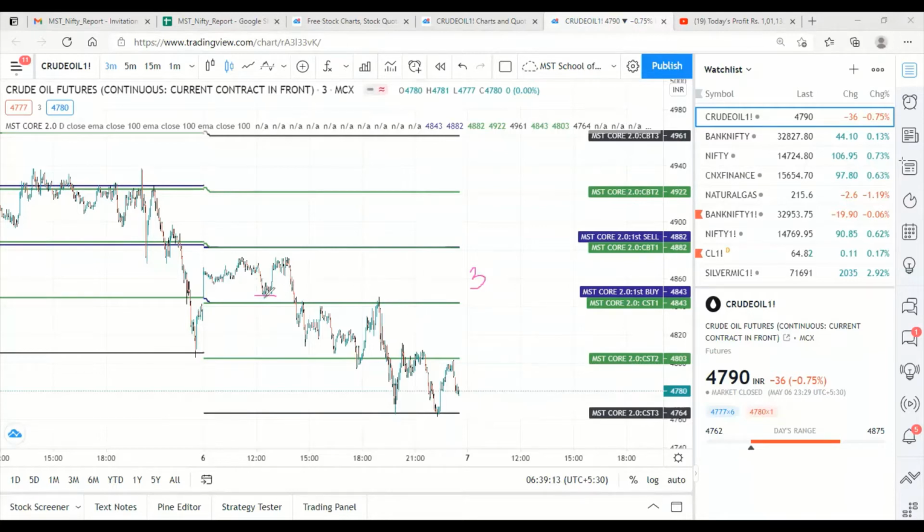If you see here, this 4846 has come 3 to 4 times in the 3 minute candle. So you have got one perfect support here. If you wanted, you could have taken the trade as per the strategy and booked some 75 points. Even if you had taken it at 46 or 50, you would have got some 25 points profit. And we are practicing revising the stop loss at every 15 points.